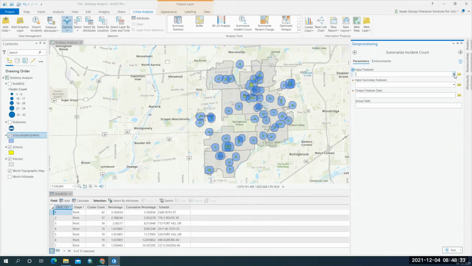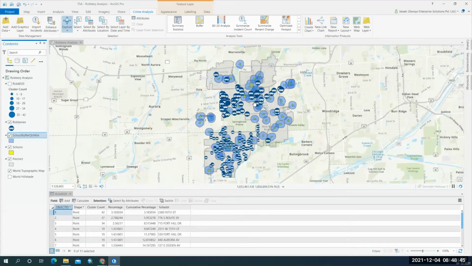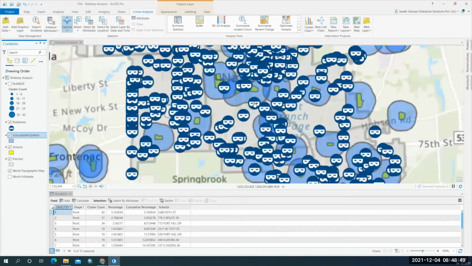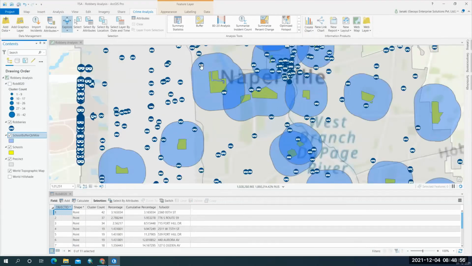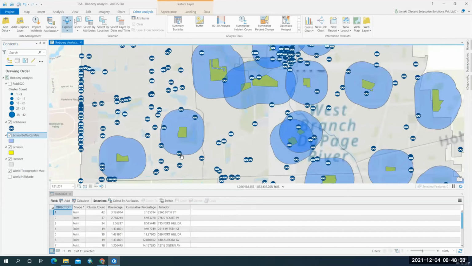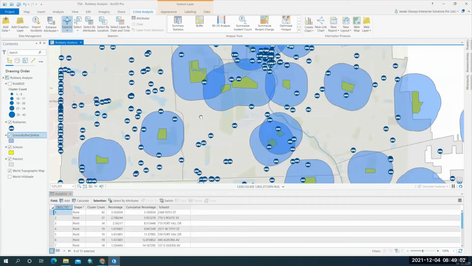For this, my input is the school buffer which I have generated. And I want the robberies falling within this zone. If you take this school zone, I have only one robbery. But if you take this zone, you have 1, 2, 3, 4, and 5 robberies occurring.